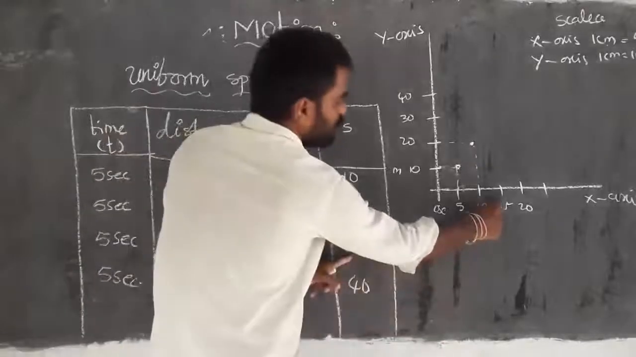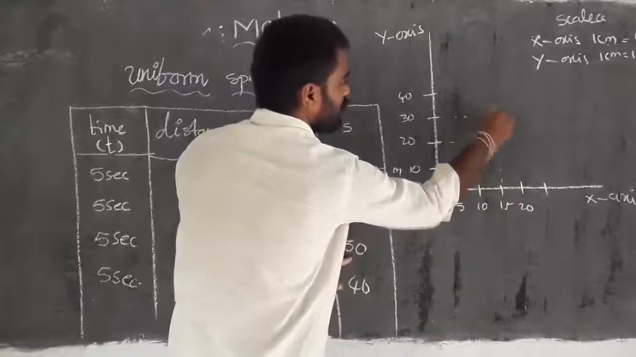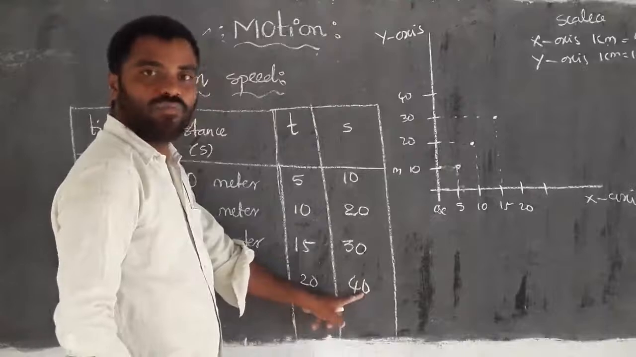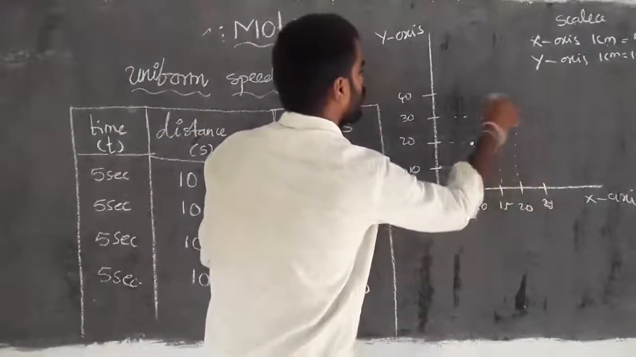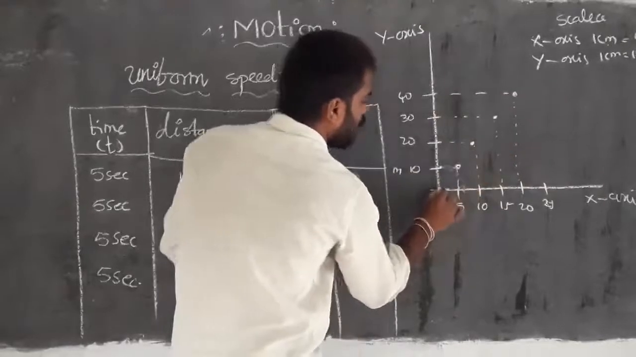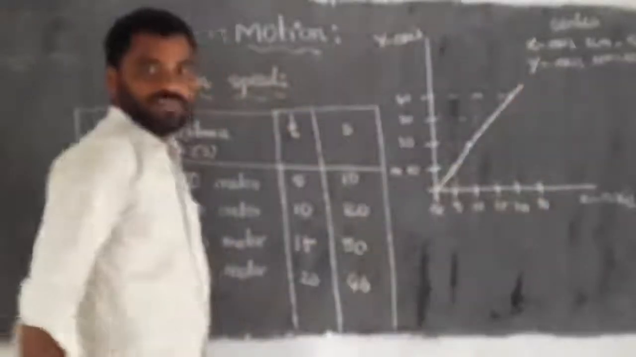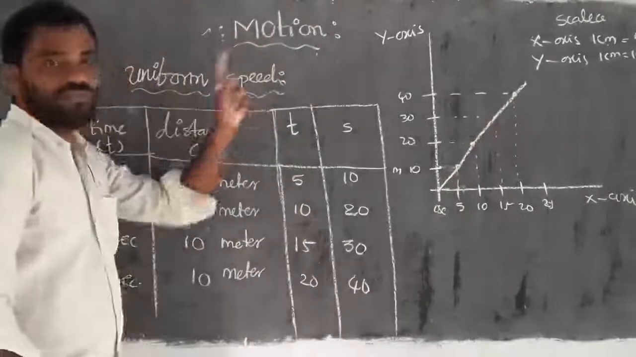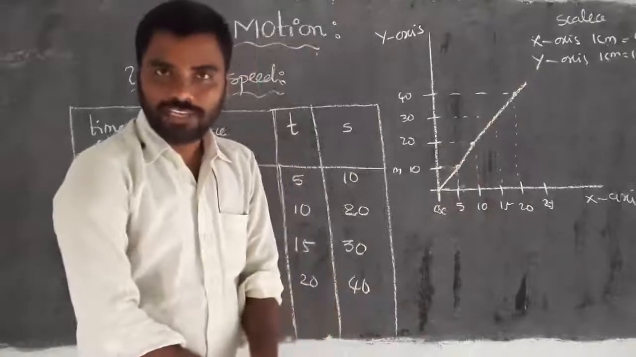Then in 15 seconds of time it traveled 30 meters. So this is 15 seconds and this is 30 meters. In 20 seconds of time it traveled 40 meters. So this is 20. Then join all the points from the origin, the zero point. See, this line indicates the object is in uniform speed. So this is the graphical expression. Have you got clarity?